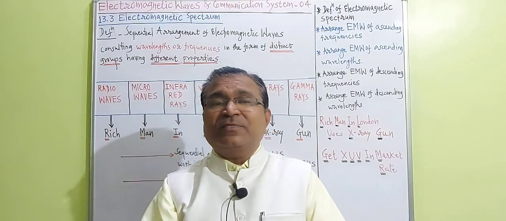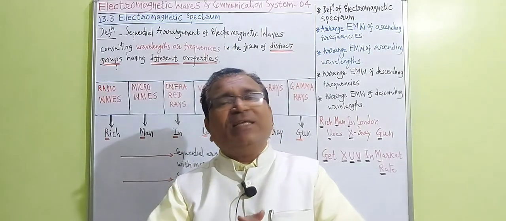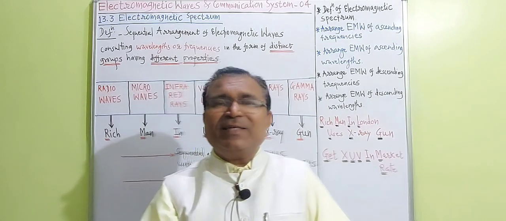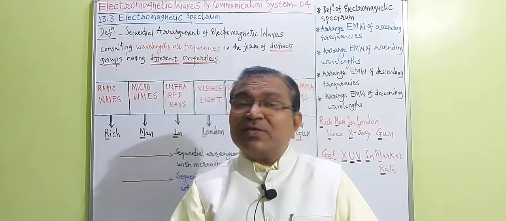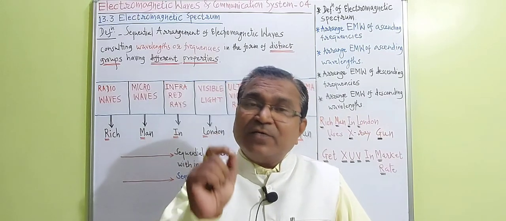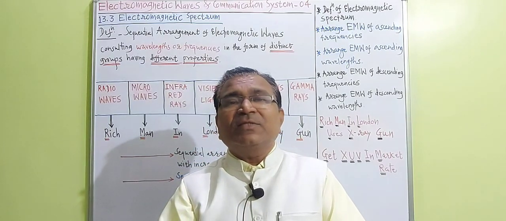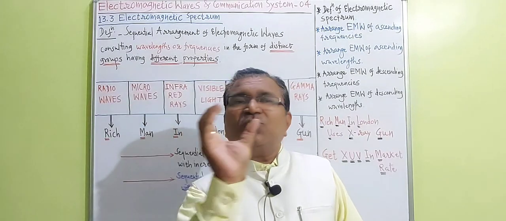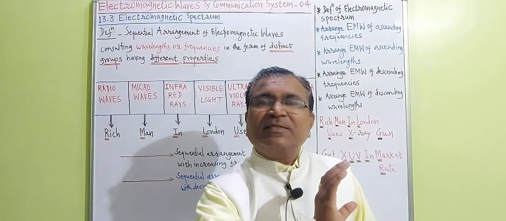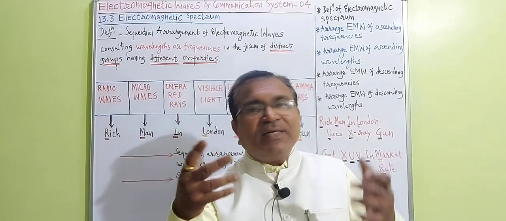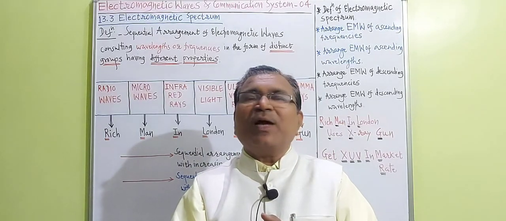Listen carefully. What is the electromagnetic spectrum? We will prepare a definition at first. It is a systematic arrangement. It is a sequential arrangement. According to what? According to their wavelengths and frequencies, in the form of distinct groups, and each group has different properties. That is called the electromagnetic spectrum.